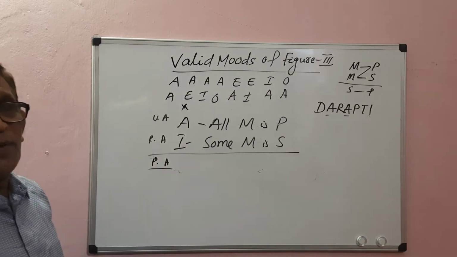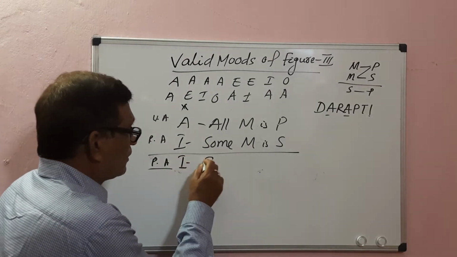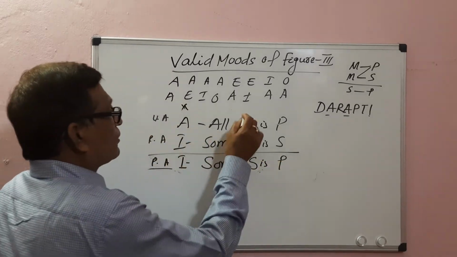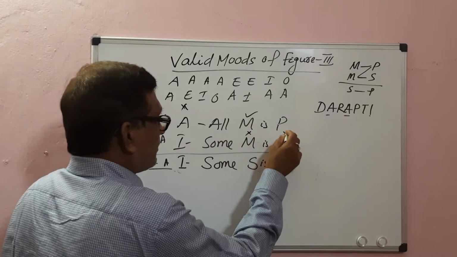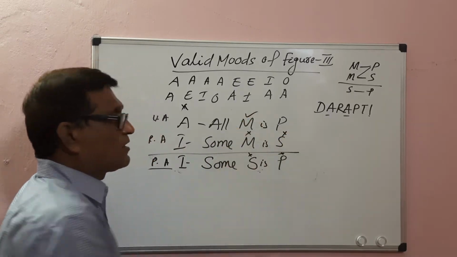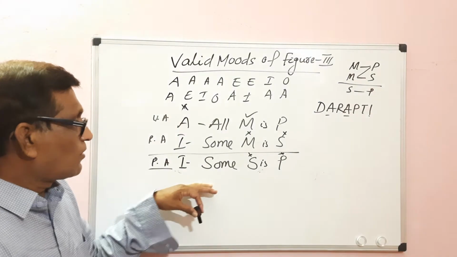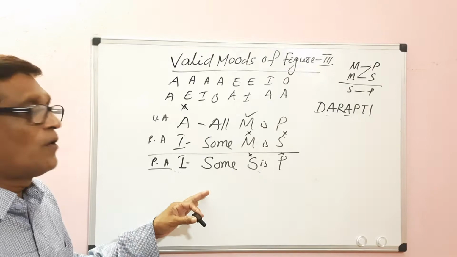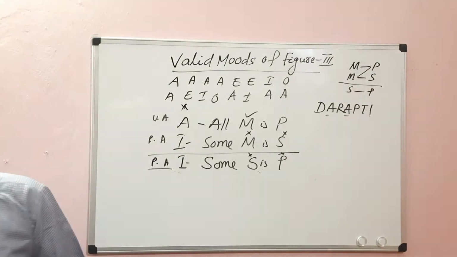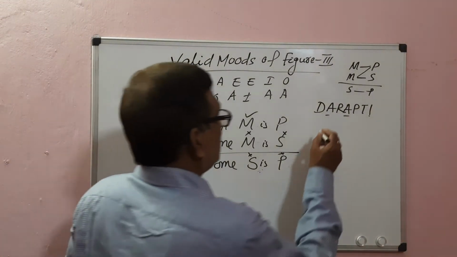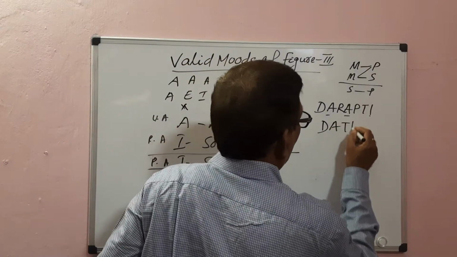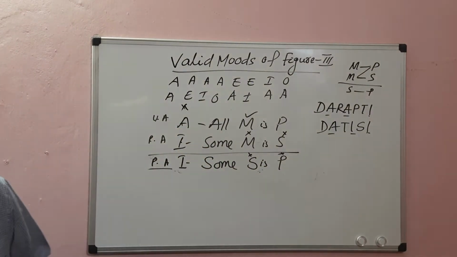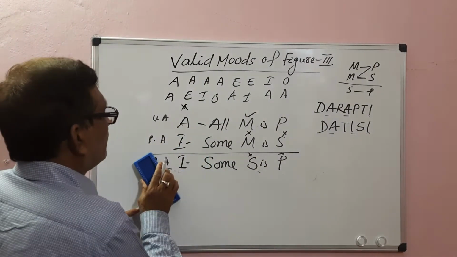So the conclusion is an I proposition: some S is P. A distributes the subject term, I distributes neither. Here the middle term is distributed once in the premises, and in the conclusion no term is distributed, neither the major nor the minor term. So there is no fallacy. It is a valid mood, and its name is Datisi. From AI the conclusion I comes.